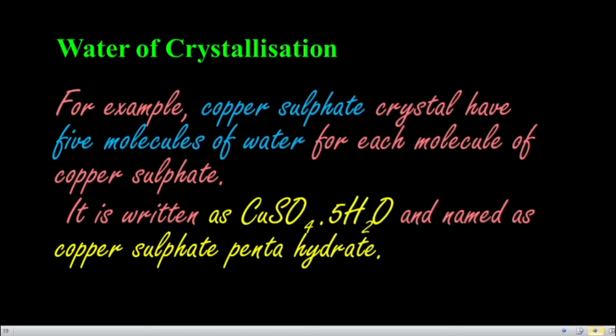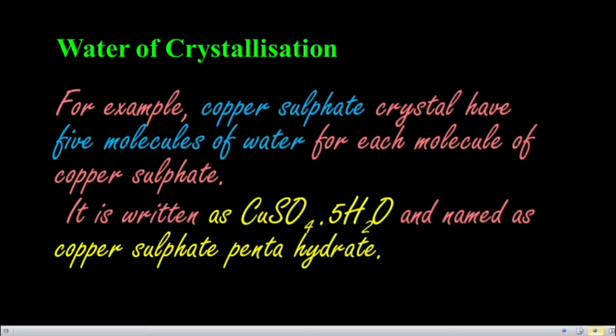The name for that is copper sulfate pentahydrate. Single is mono, double is di, triple is tri, 4 is tetra, 5 is penta. So the name is copper sulfate pentahydrate.